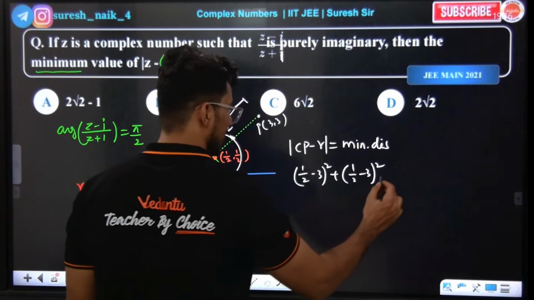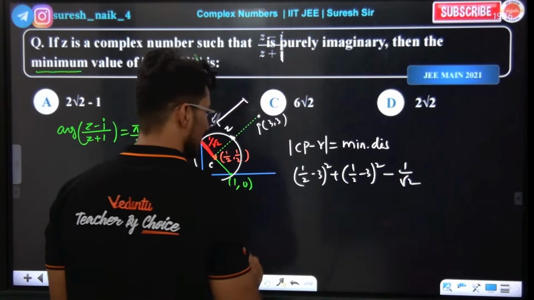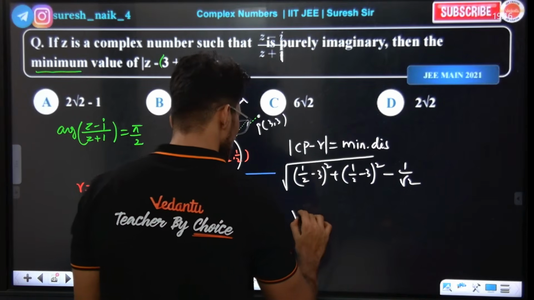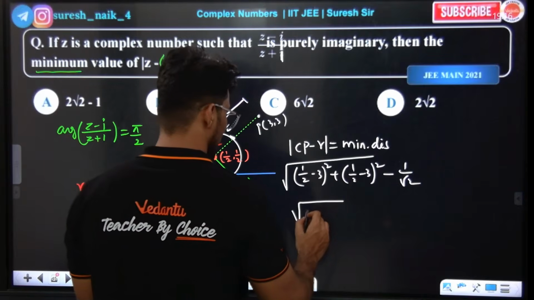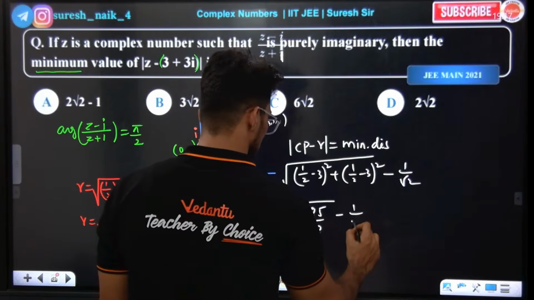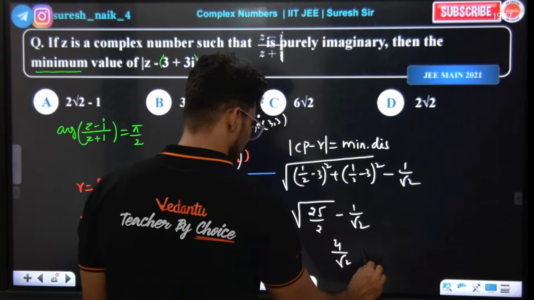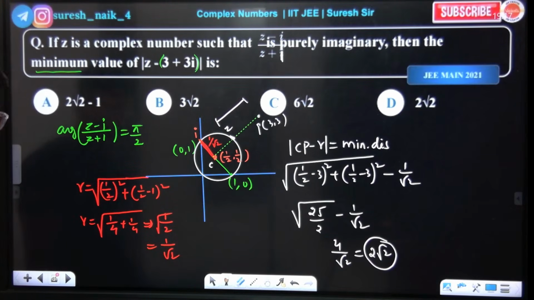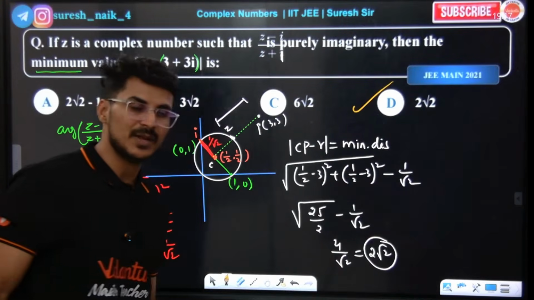Okay, so minus radius, 1 by root 2. This will give us, so what is this, tell me, square root of how much? 25 by 4, so 25 by 2 is 25 by 2 minus 1 by root 2. So how much? 25 means 5, 4 by root 2 means 2 root 2. 4 by root 2 means what? 2 root 2. So D is the right answer.